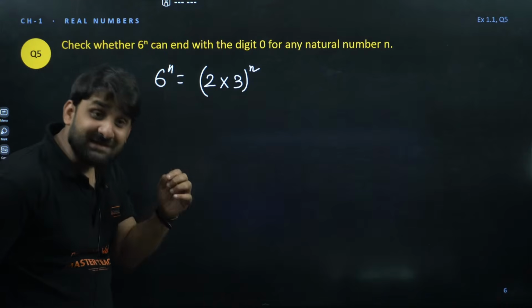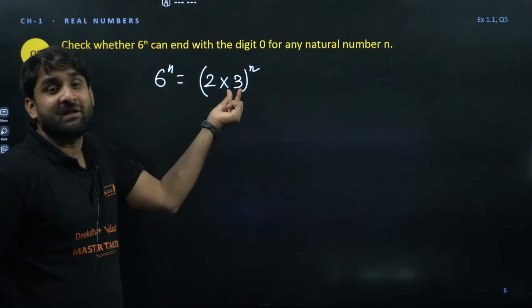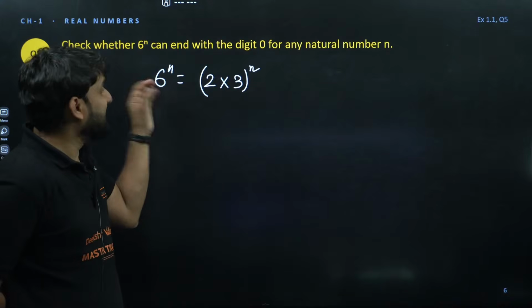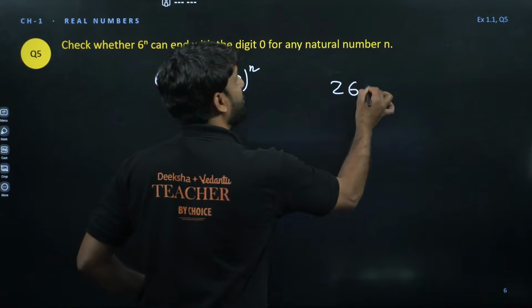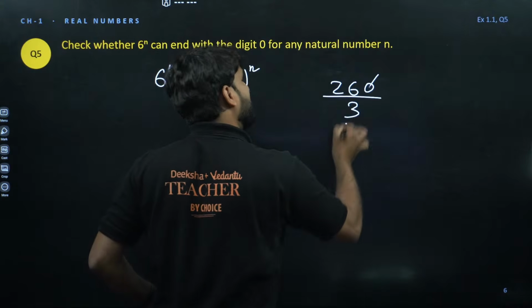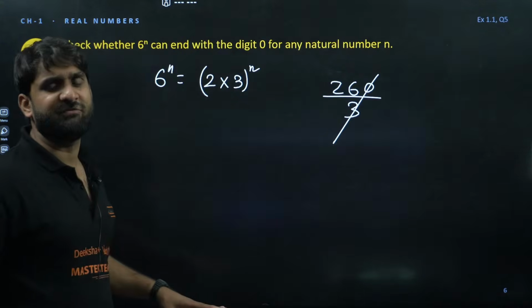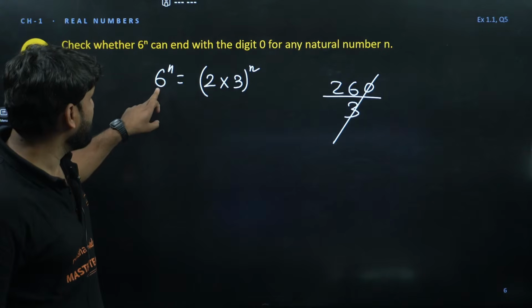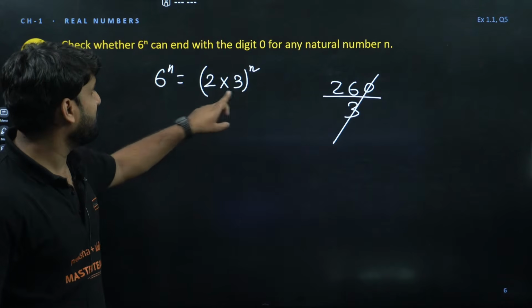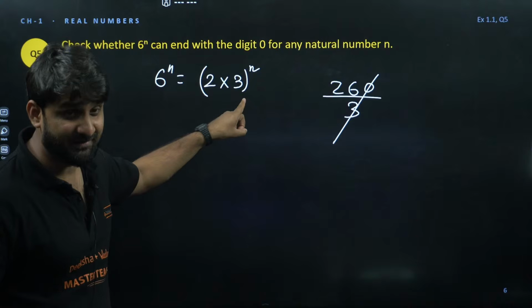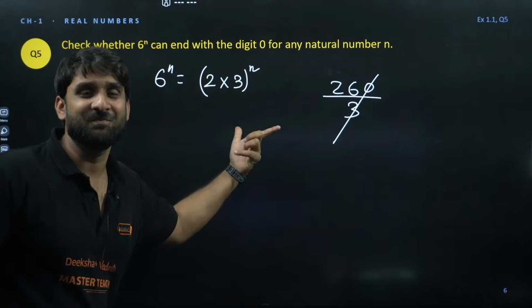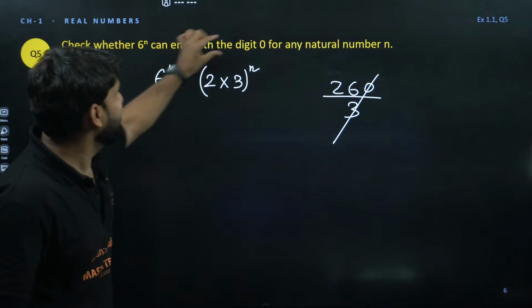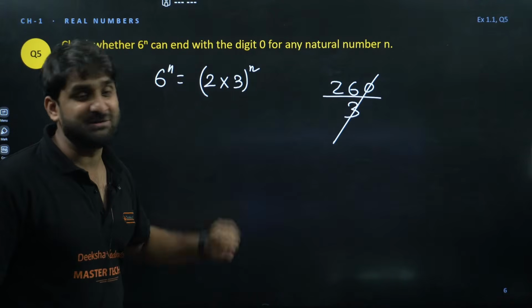So it implies that if 3 is available there, this number can never end with 0, because the number which is ending with 0 can't be divided by 3. But when we write the prime factors of 6, we are getting 3 here. So 5 is not there. 3 is there, but 5 is not there. To end with 0, 5 should be there.